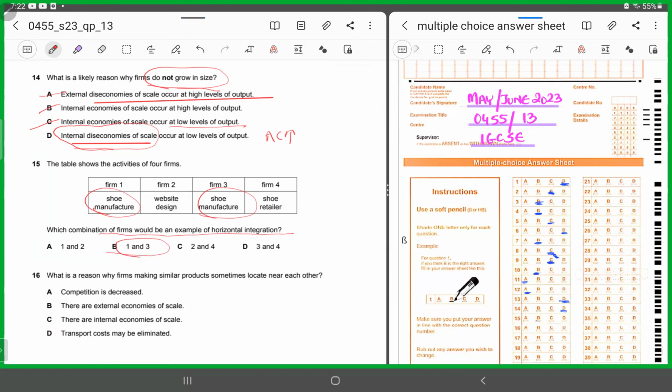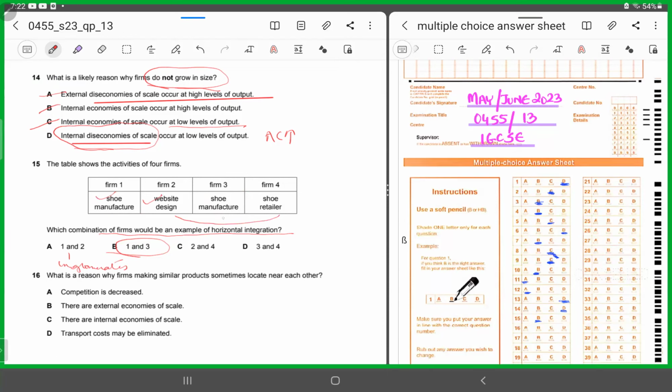But 1 and 2, what was 1 and 2 showing? 1 and 2 shows shoe manufacturer and website design. So 1 and 2 is an example of what? 2 unrelated businesses. 1 is shoe manufacturer and 2 is website design. So this is an example of a conglomerate, a merger between firms producing different products. 2 and 4: 2 is website design and 4 is a shoe retailer. Again, this is a conglomerate.